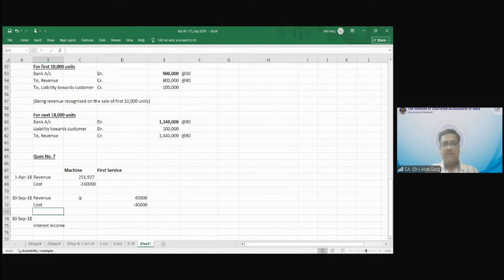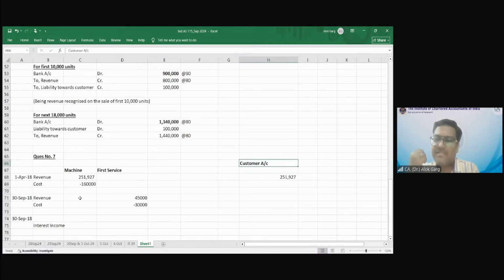With all these transactions, tell me, will the customer account be debited or not? Yes, sir. So what is the accounting entry on 1st April 18? Customer account debit to revenue 251,927. Since the customer is paying money after 1 year, the customer account, trade receivable account, will be debited, right?